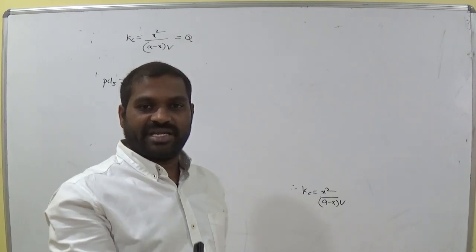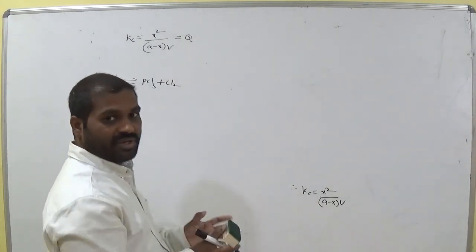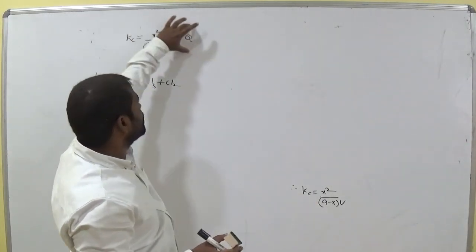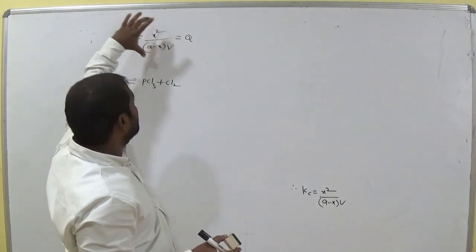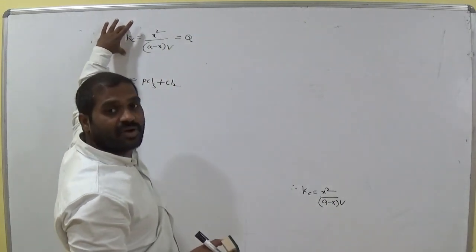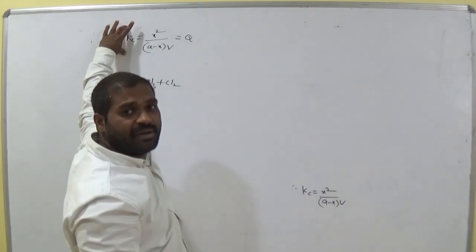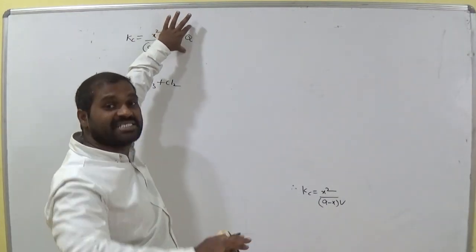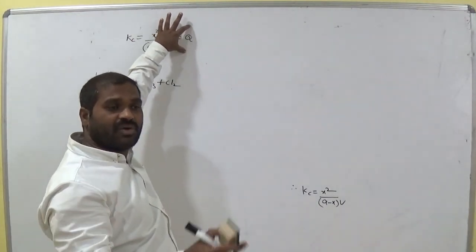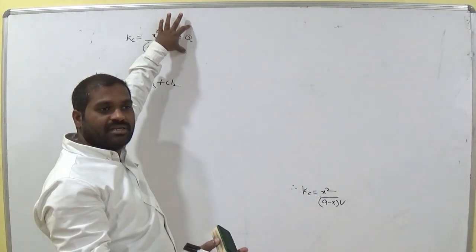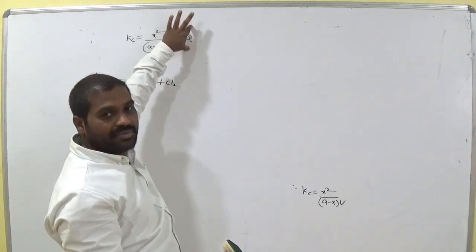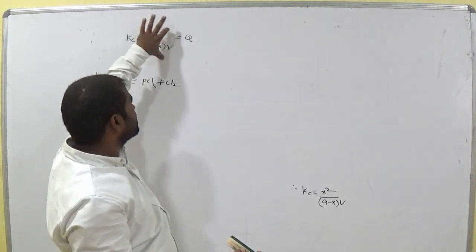We already discussed it, but the expression is the same. The Kc expression and Q expression are the same, but Kc is the equilibrium constant at exactly equilibrium, whereas Q means except equilibrium. Whatever the time, if it is not at equilibrium it is Q, but the expression is the same.